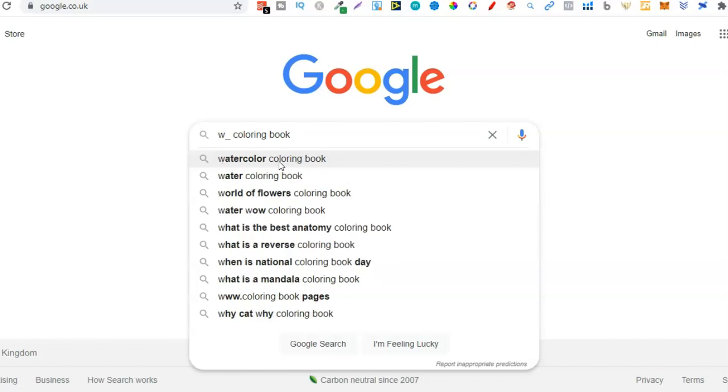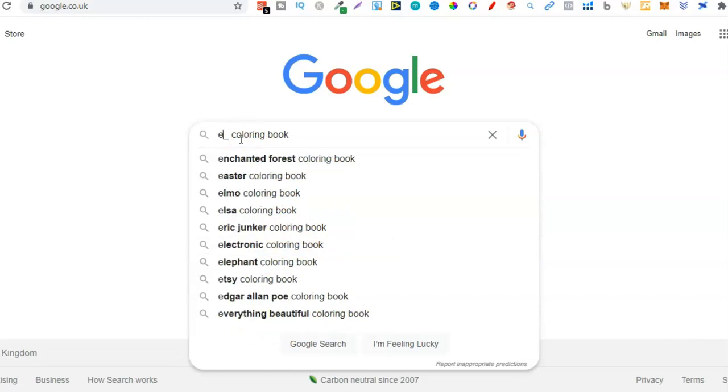Now I'd try W. So now we have watercolor colouring book, watercolouring book, World of Flowers, very interesting. Then we don't have very many, so now I'd go on to E. And we have Easter colouring book, Elmo, stay away from that, Electronic, nope, Elephant colouring book. This is what people are searching for on Google, but doing it this way, some of these keywords that you find are going to also be over on Amazon and what people are actually searching for.